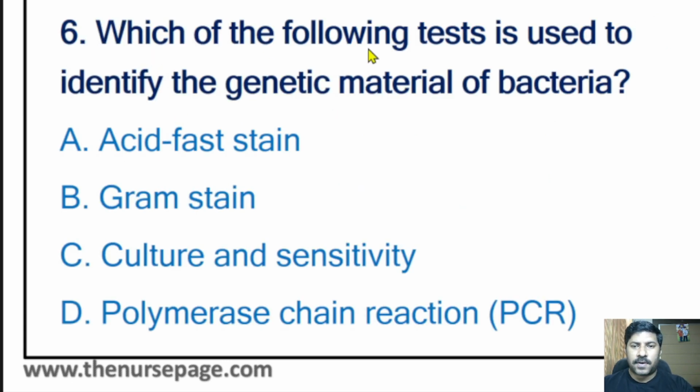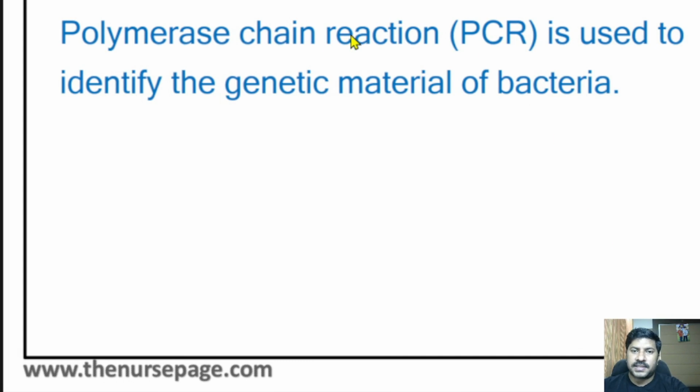Then which of the following tests is used to identify the genetic material of bacteria? Acid-fast stain, gram stain, culture and sensitivity, polymerase chain reaction. To identify the genetic material, we can do polymerase chain reaction. In COVID time, we used to do RT-PCR. So RT means real time, PCR means polymerase chain reaction. Polymerase chain reaction, or PCR, is used to identify the genetic material of bacteria.